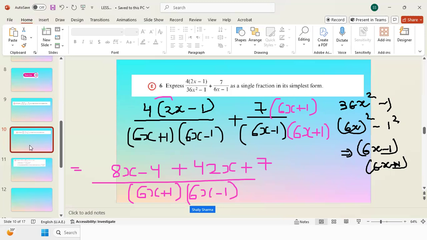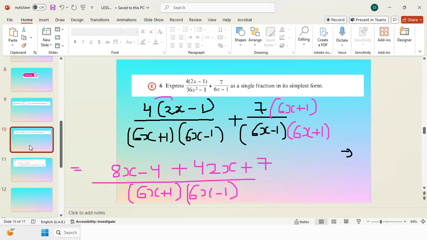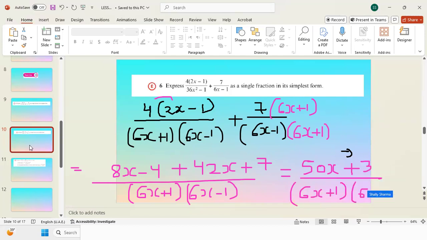Once you make the denominators equal, you can add up the numerators directly. So now 8x plus 42x, which is 50x, minus 4 plus 7, which is 3, divided by 6x plus 1 times 6x minus 1. So this is the answer for this particular question.